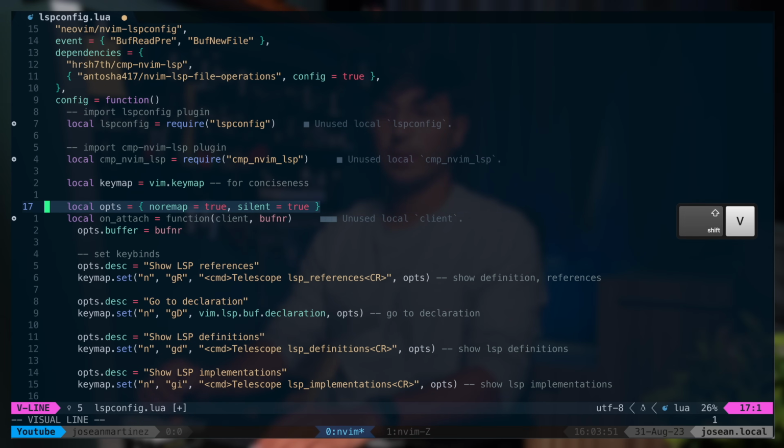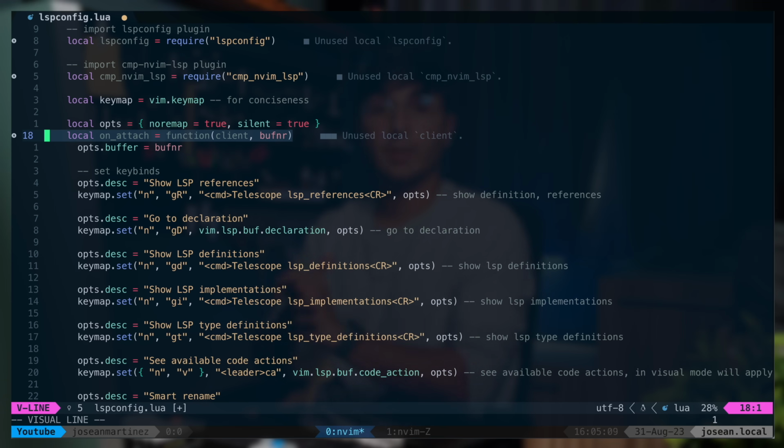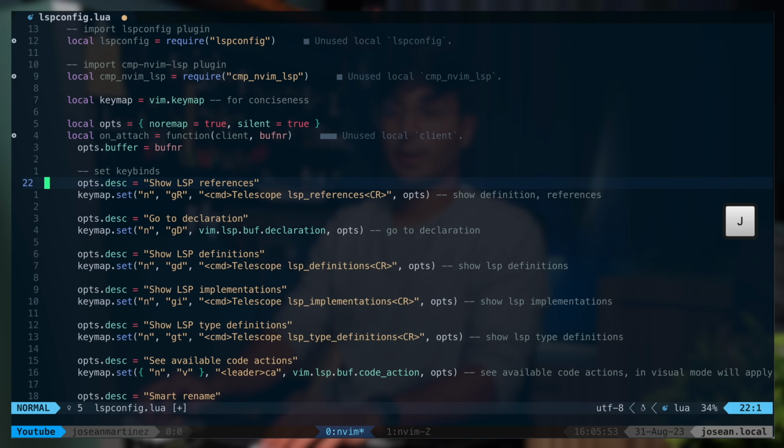The first thing you see here is just a table of options for the keymaps. Then we define an onAttach function where we'll be defining the keymaps. This will allow us to define a set of keymaps that will only apply when a given language server attaches to a buffer. Now you'll see that for each keymap, I update the description property of the opts table to assign a description for the keymap, and then I define the keymap.